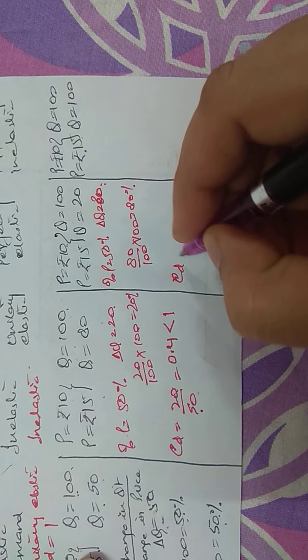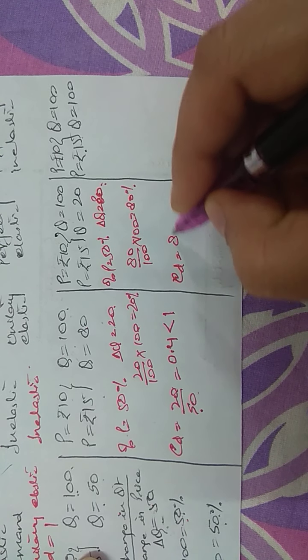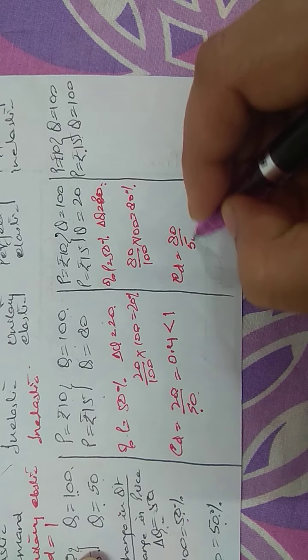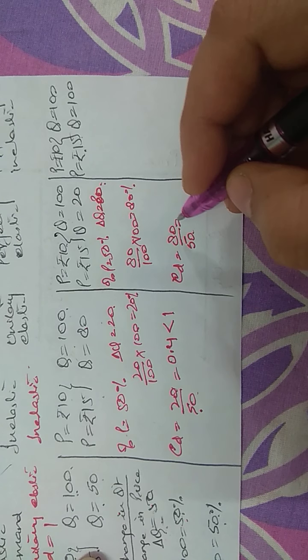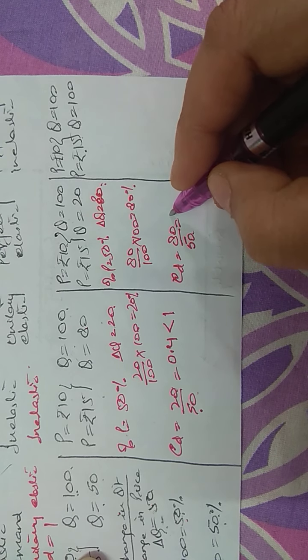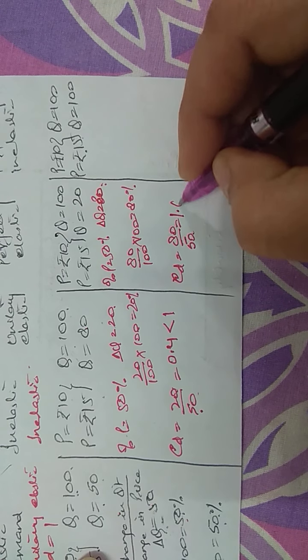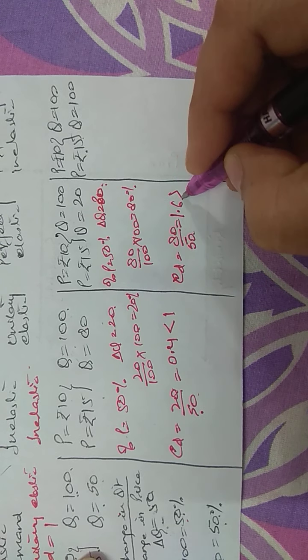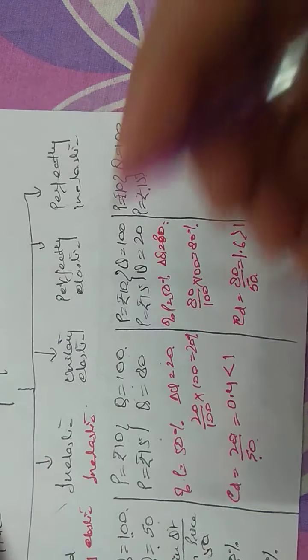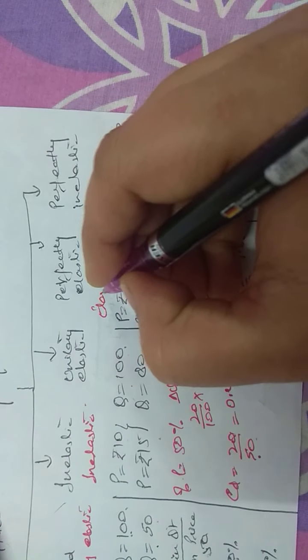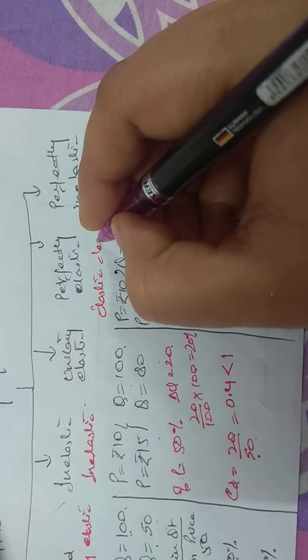If you calculate elasticity of demand, it becomes 80 upon 50, which is more than 1, equal to 1.6. This is greater than 1. So this is called elastic demand.